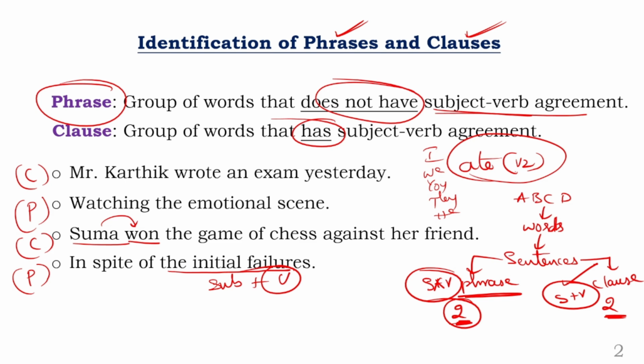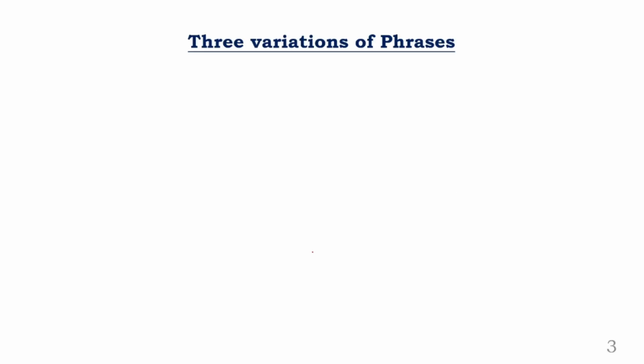Clear? So phrase, no subject verb agreement. Clause, yes, there is subject verb agreement. Okay, so what is subject verb agreement? If there is a singular subject, you should have a singular verb. If there is a plural subject, you should have a plural verb. Agreement should be there properly. Next. Now I will take you to three variations of phrases.